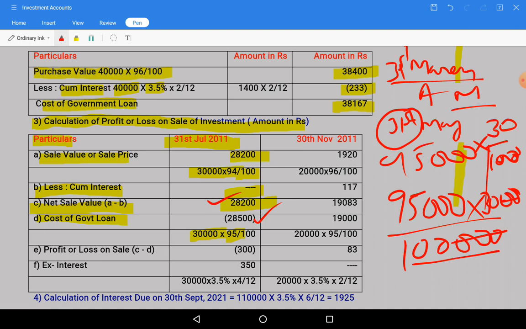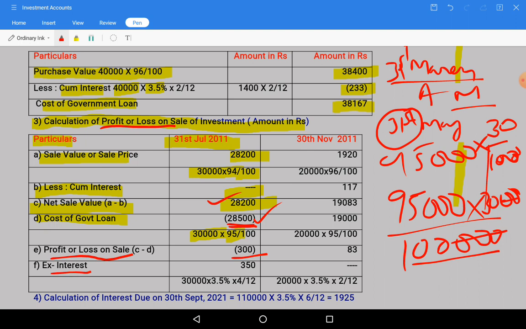or else you can directly do 95,000 into 30,000 divided by 1 lakh. Like that also you can do, no problem. You will get 28,500 as the cost of loan. So from 28,200, if you deduct 28,500, there is a loss of 300. That is why in the calculation itself we wrote profit or loss on sale of investment. Here minus value in bracket means that is loss.